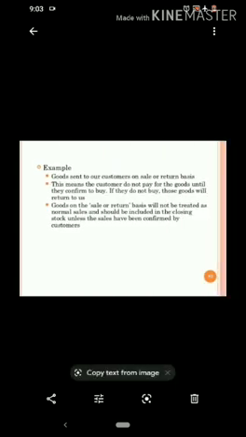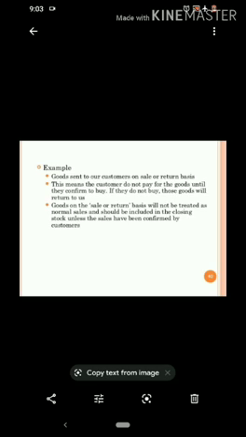Example, goods sent to our customer on sale or return basis. This means the customer does not pay for the goods until they confirm to buy. So if the business sends goods to its customer and it has not been confirmed by the customer whether he is ready to purchase those goods or not, those goods are called sale or return basis. In that case, the customer has the option either to purchase those goods or to return them to the supplier. Goods on sale or return basis will not be treated as normal sales and should be included in the closing stock unless the sales have been confirmed by the customers.